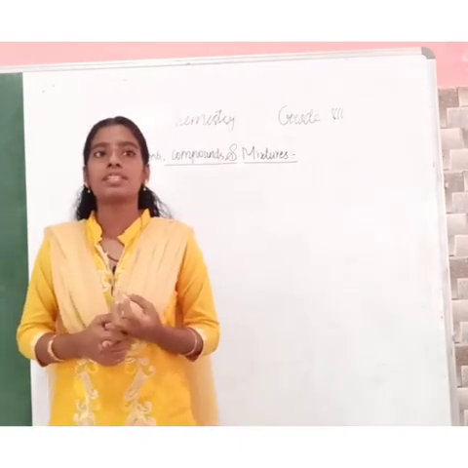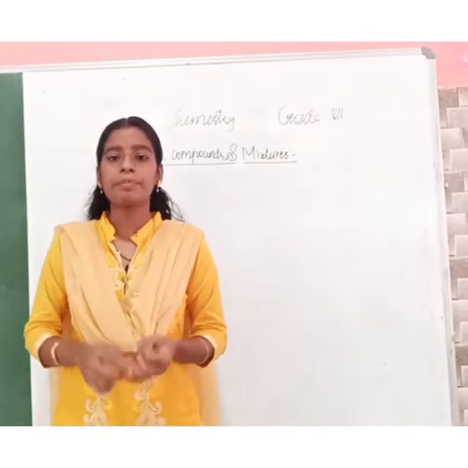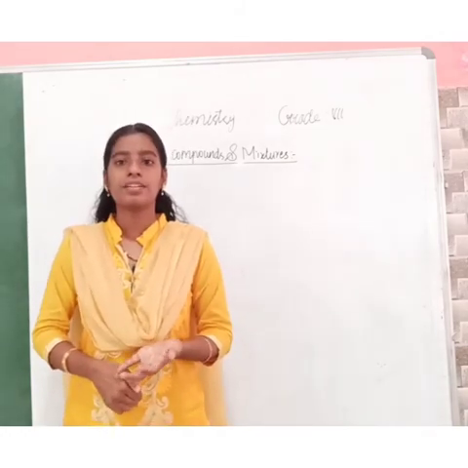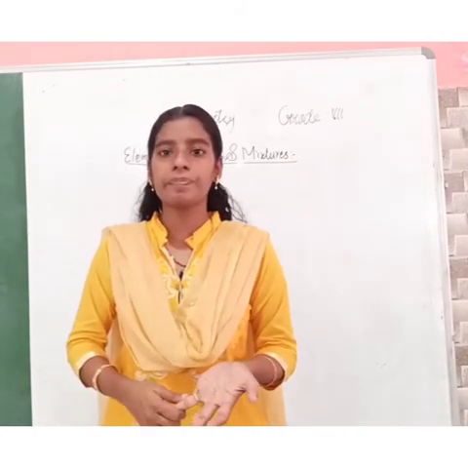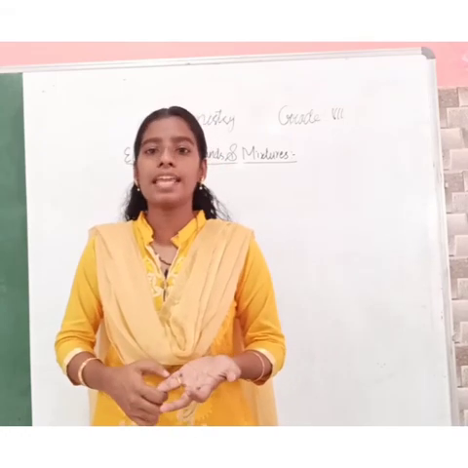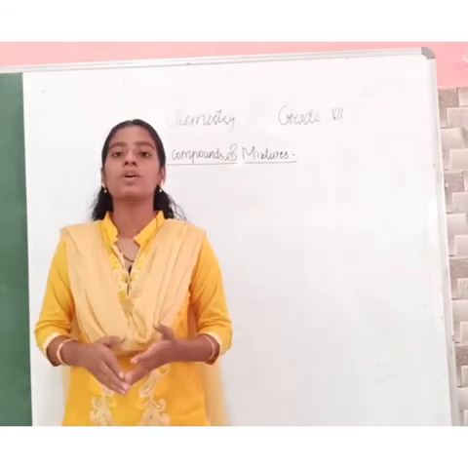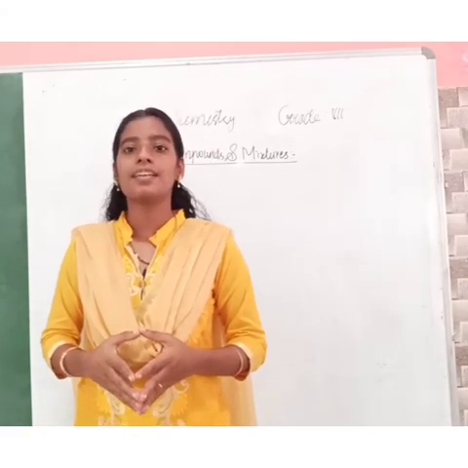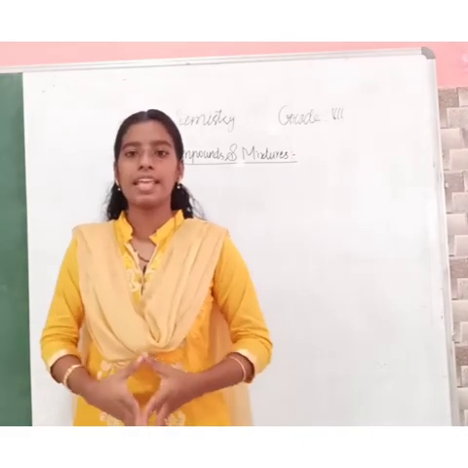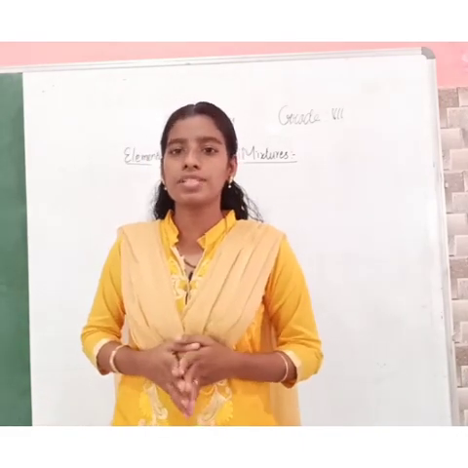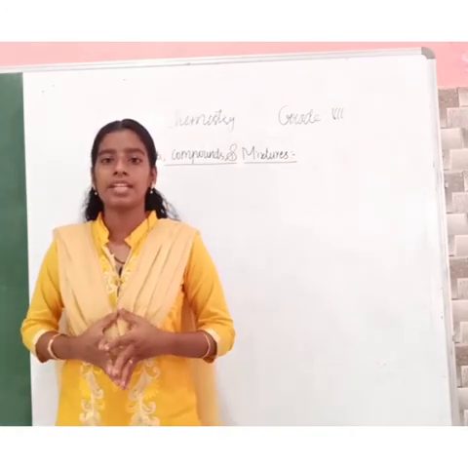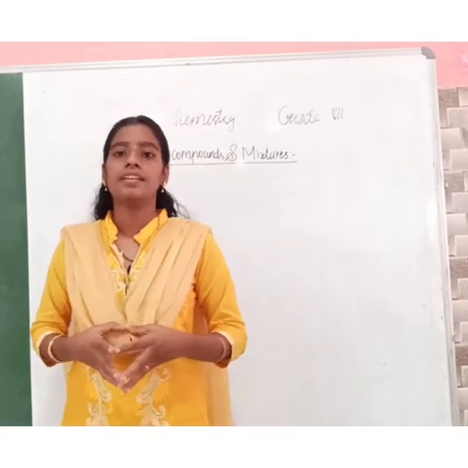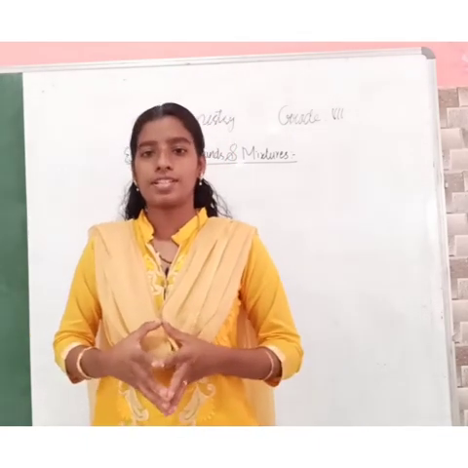For example, what is the symbol for carbon? Symbol for chlorine, Cl. Symbol for potassium, K. Why does potassium have the symbol K? It is because the Latin or original language name of potassium starts with K. So it is named K. Why is sodium named Na? Because its original language name is natrium. So it is named Na. You are clear about it, right?